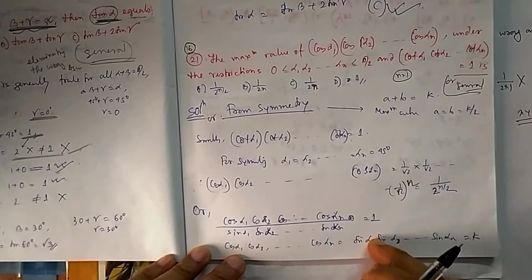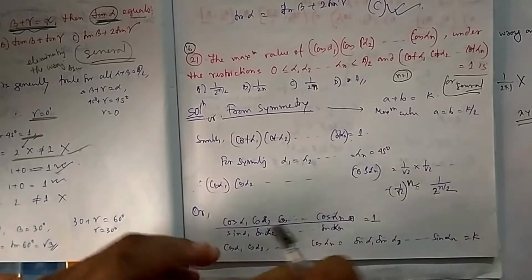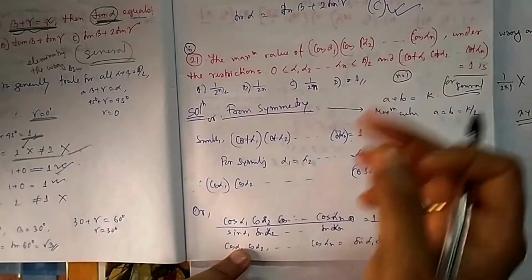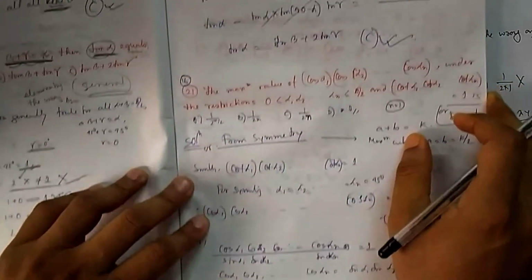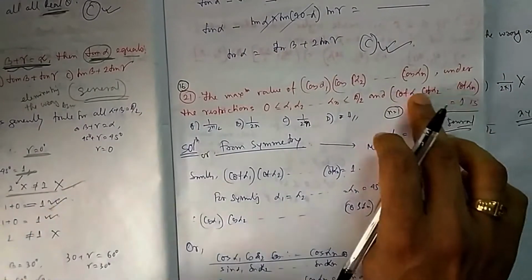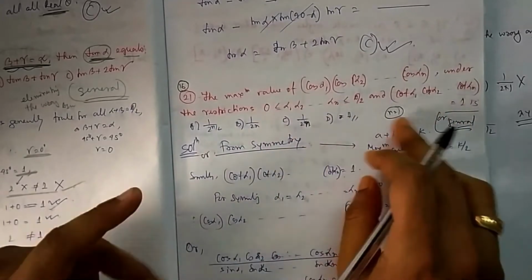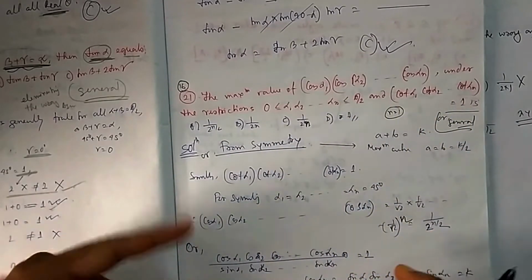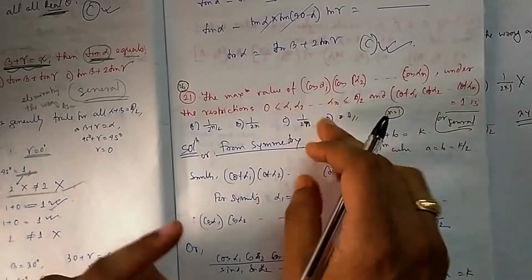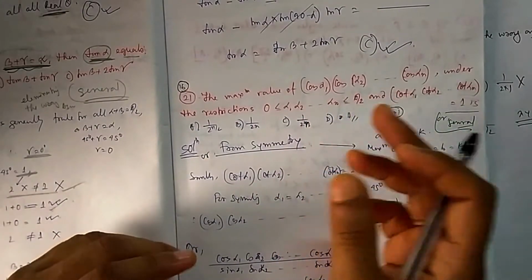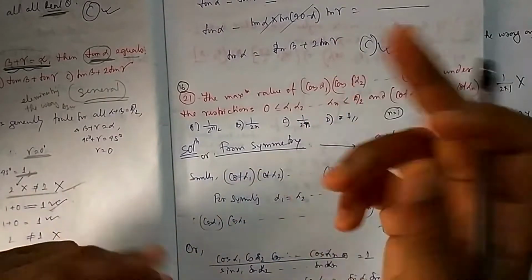Why am I making it so? I want to go to actually sine 2 theta. So if it is 2 alpha 1, then it will be satisfied, because they are hinting towards 45, because cot is 1 when it is 45. That's why I am going for something of sine 2 theta format, so that my sine 2 theta will go to 90 degree. If it is 45, then it will go to 90 degree.